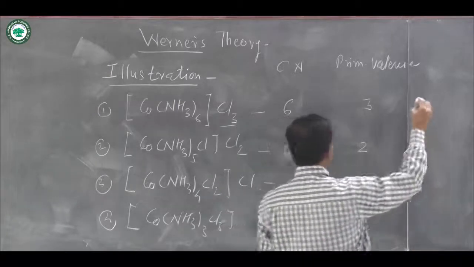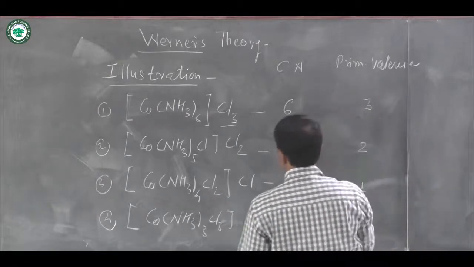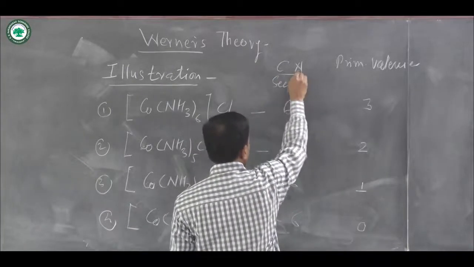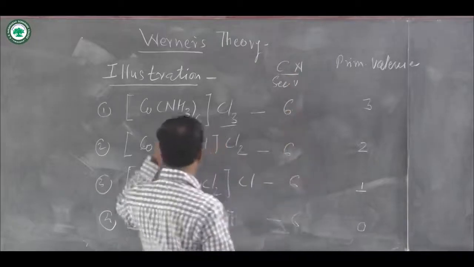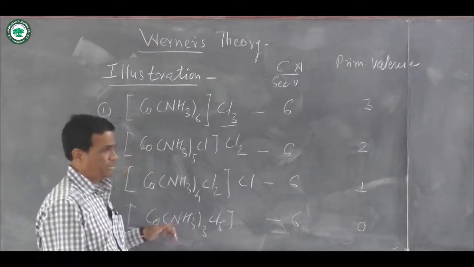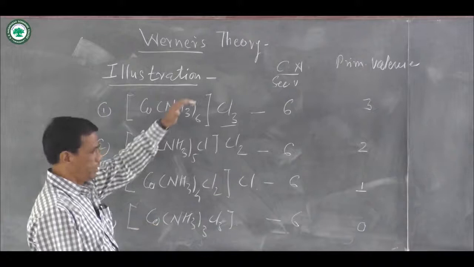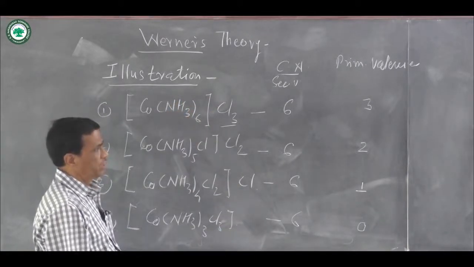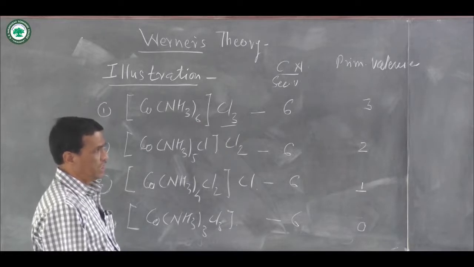Then if you consider the secondary valencies, you know that secondary valencies are equal to coordination number, and in all these 4 complex compounds, secondary valencies are 6.